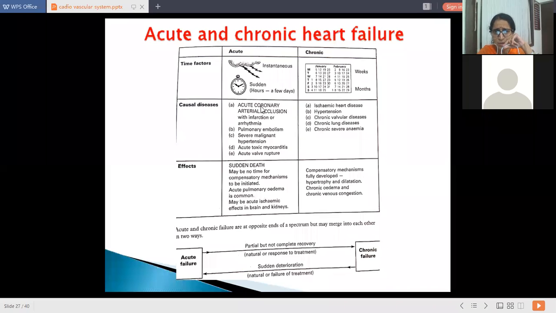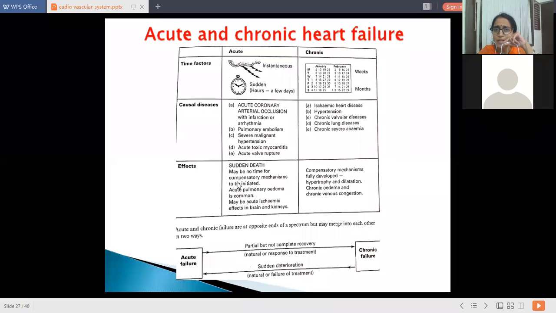The causes of acute heart failure are acute coronary arterial occlusion, due to thrombosis or embolism, which gives rise to infarction or arrhythmias; pulmonary embolism; severe malignant hypertension; acute toxic myocarditis; and acute wall rupture. Chronic causes are ischemic heart disease, hypertension, chronic valvular diseases, chronic lung diseases, and chronic severe anemia.